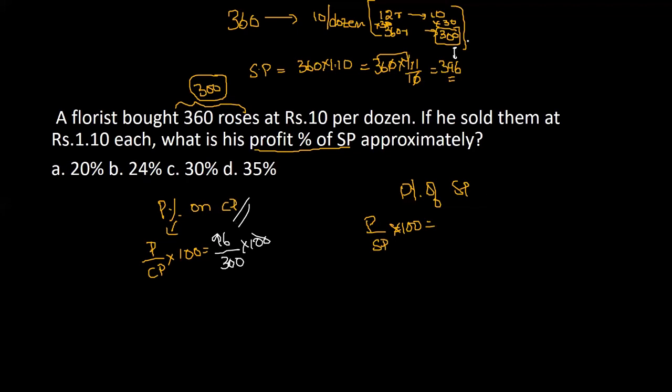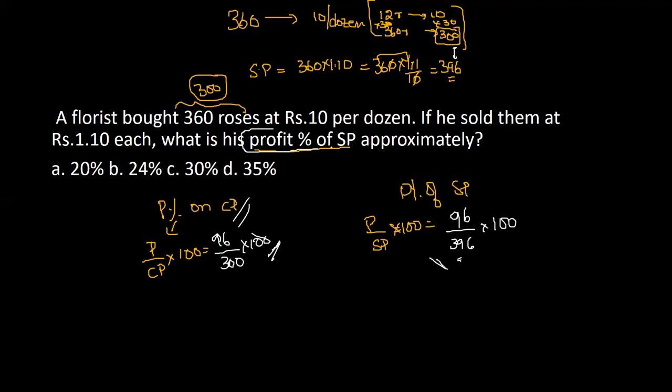Now let us talk in terms of profit over selling price. How much did he sell it for? 396. What is the profit? Okay, 24% might be the right answer. Profit is 96 over this one, now into 100. All right, this is the value. This is based on cost price. This is based on selling price.